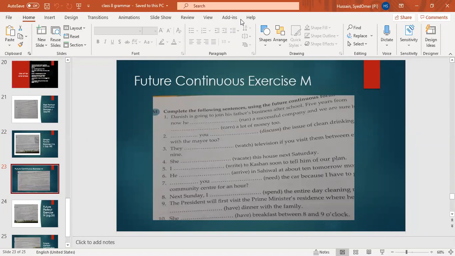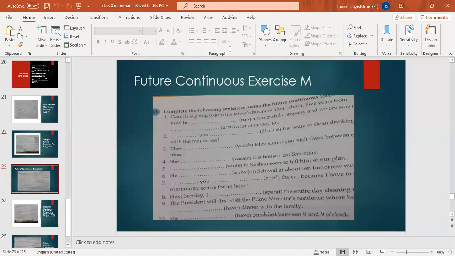They will be watching television if you visit them between 8 and 9. Fourth one. She will be vacating this house next Saturday. And you know this thing that if the verb is ending in E, we drop the E and we put ing. So vacating spelling will be vacating. This is the spelling rule. Fifth, Bilal.